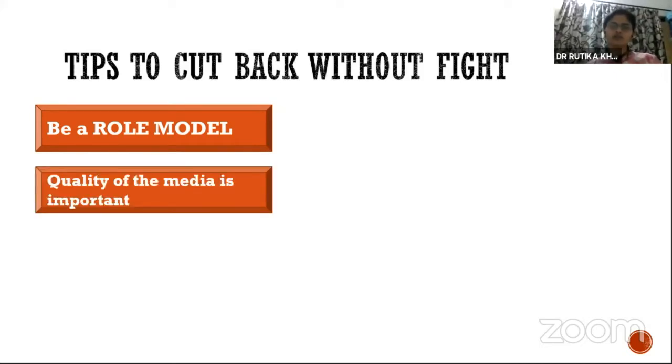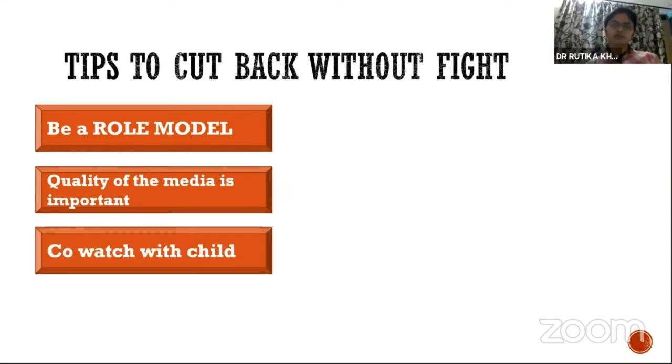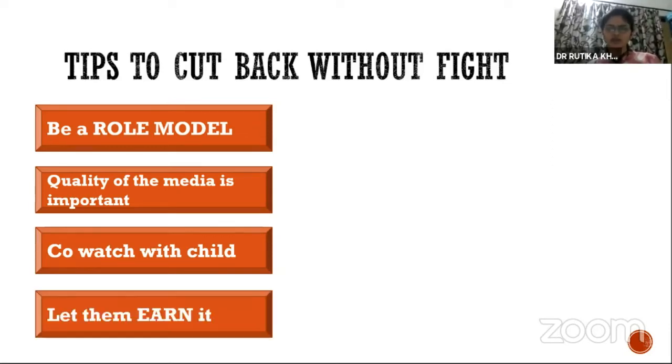Nowadays, there is more focus on the quality of media and not the quantity of time. The quantity of time is not that important, but the quality of the media, what the child is seeing, is very much important. The best thing is to co-watch with the child. This is the only thing which is very useful. It has many benefits because while you co-watch with the child, you can make them understand what they are seeing, what is right, what is wrong, and how to differentiate. And if there is any good activity or any good thing, they can apply it in real life itself.